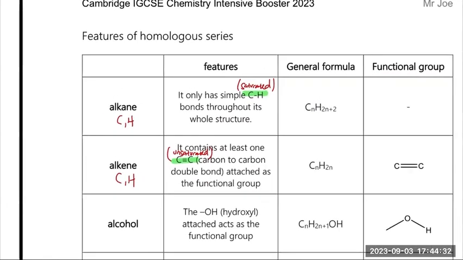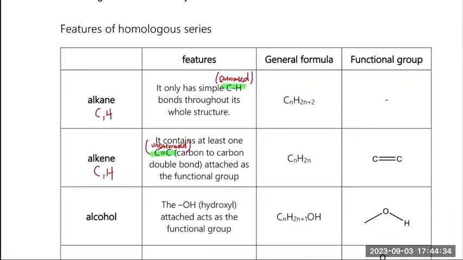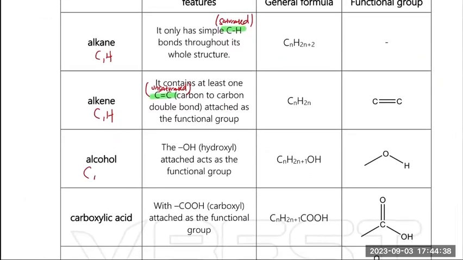So the general formula is CnH2n. The double bond is a functional group. Then alcohol has carbon, hydrogen, and 1 oxygen. So the OH hydroxyl is a functional group, and the general formula is CnH2n+1 OH.